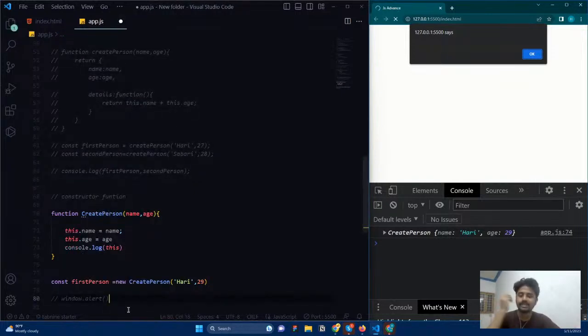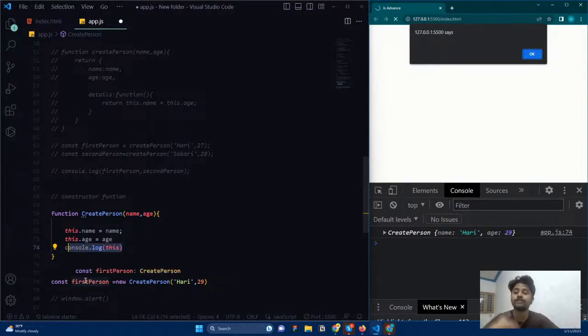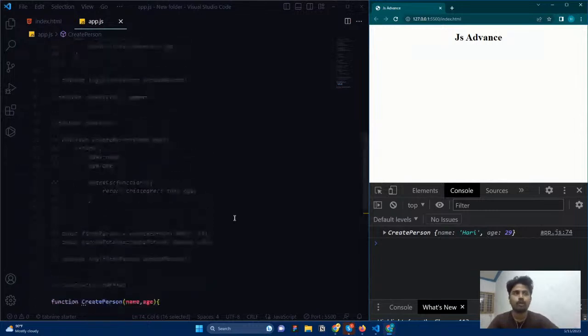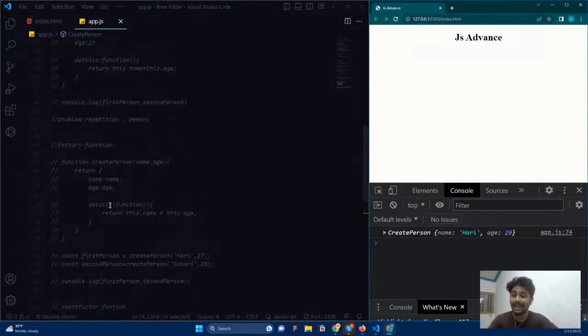What we are doing is, in the constructor function, this new keyword plays an important role. It is changing the dynamicity of the scope. Instead of this referring to the window object, it is asking, hey, you need to refer to this person. Who is creating this constructor, you need to refer to it. And now you can get exactly what you achieved in the factory function.